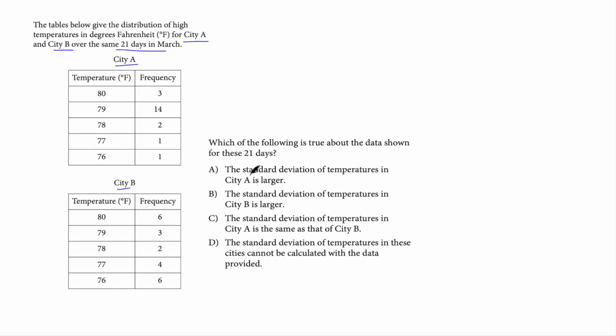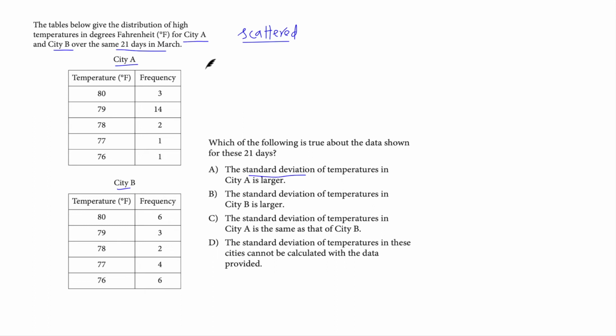Okay, so basically we have to find the standard deviation and compare the standard deviation of both the cities. But before we begin, we need to understand the definition of standard deviation once again. If you recall, the standard deviation is a measure of how far the data set values are from the mean. How scattered the data is. Just remember this term, how scattered the data is.